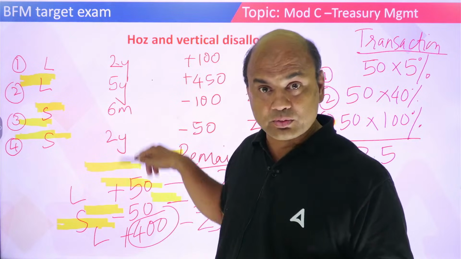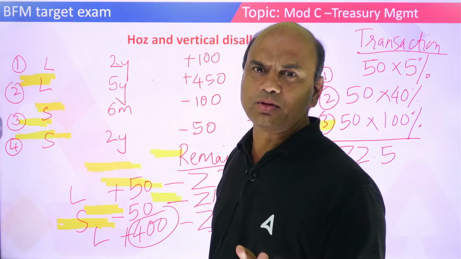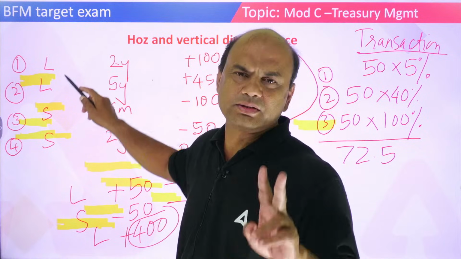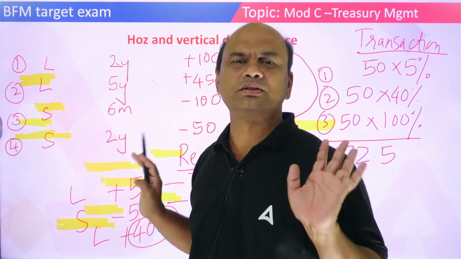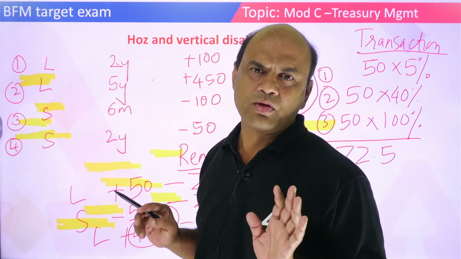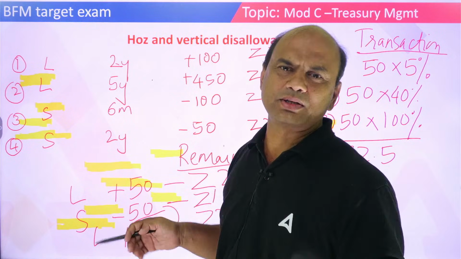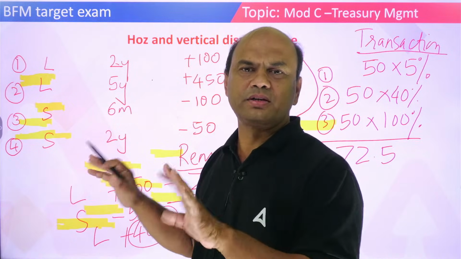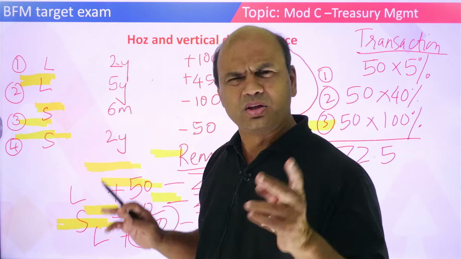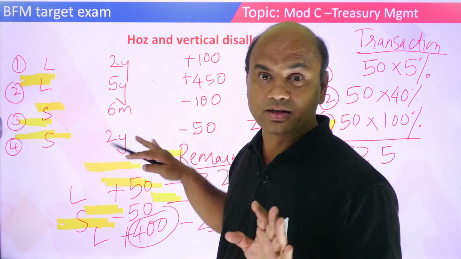If they give you this numerical, generally what do they give you? Generally they will give you only 2 transactions, any 2. One long, one short. They will only tell you to adjust. That's it. For that you need to have this basics clear. Same zone 5%, adjacent zone 40%, last zone 100%. Only 2 transactions are asked. Generally, they don't ask you this full case study.